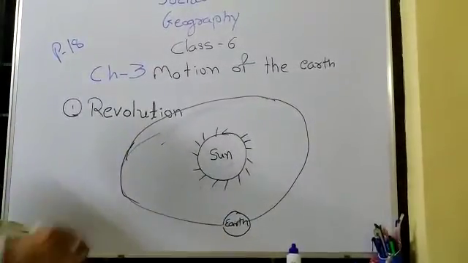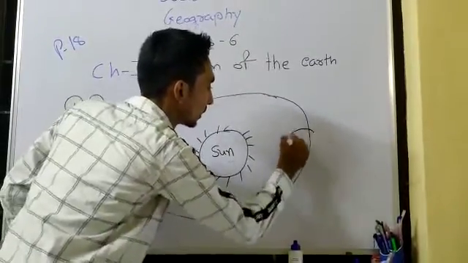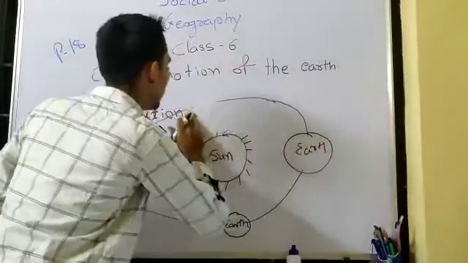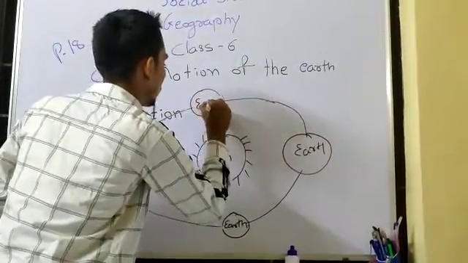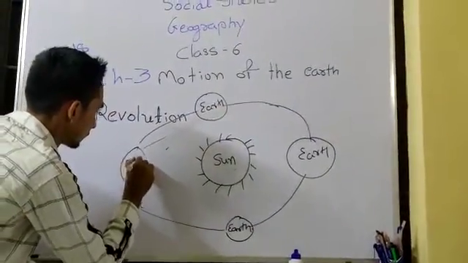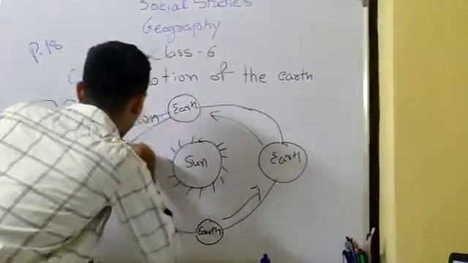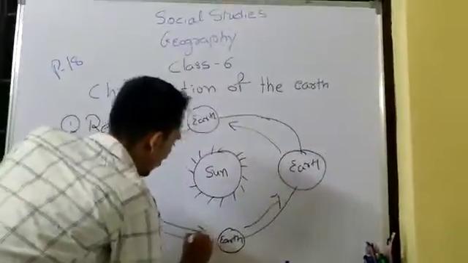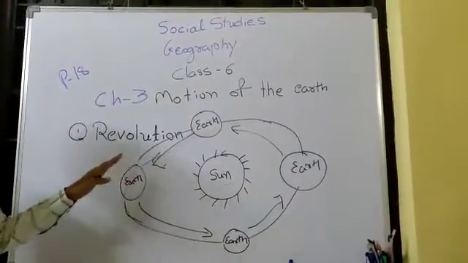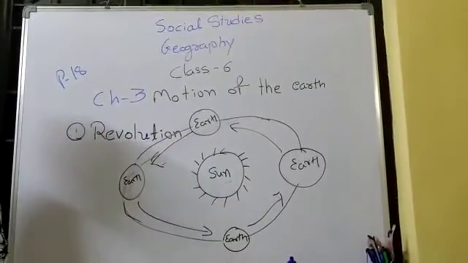The movement of the earth around the sun means the earth moves from here to here, then here. This is movement around the sun. The movement of the earth around the sun is called revolution.